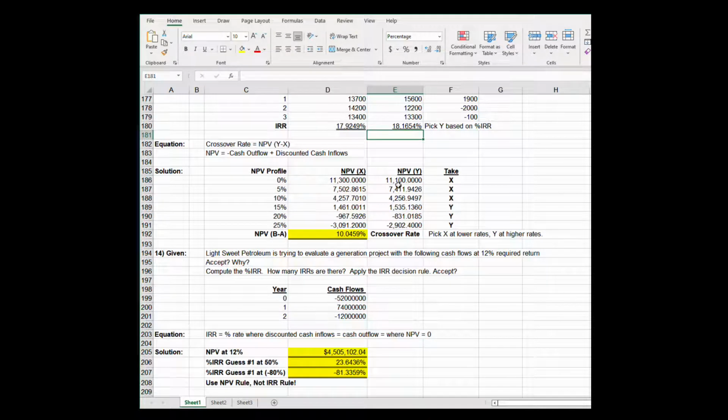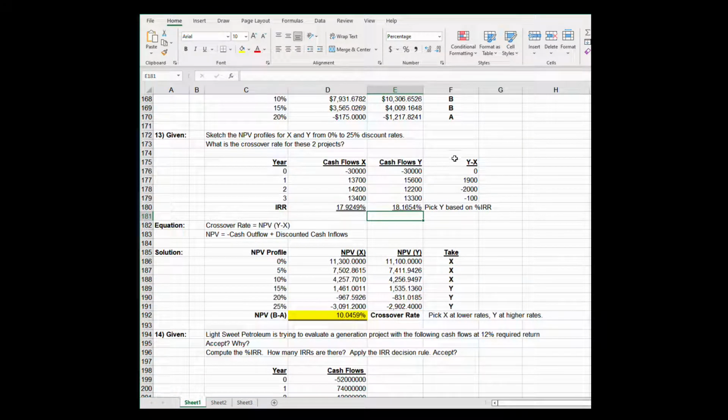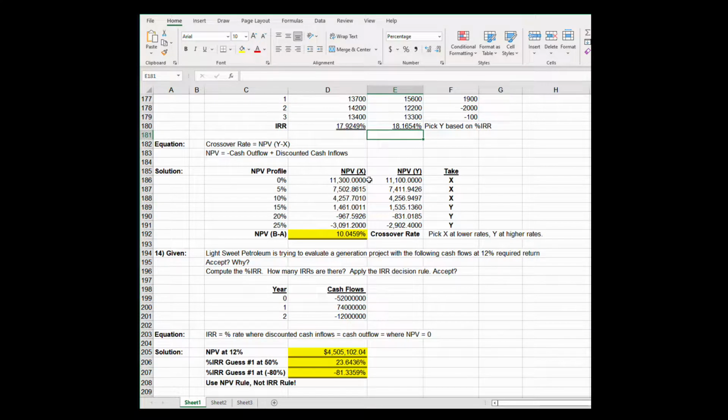And then I do an NPV profile, and I also do Y minus X. So cash flows Y minus cash flows X, watch your sign. And then I will do an IRR on this last column here, Y minus X. So the NPV profile shows that at low rates of discounting, I take project X. Project X is barely higher, and then after it crosses over somewhere between 10 and 15%, I see that I switch over to selecting project Y.